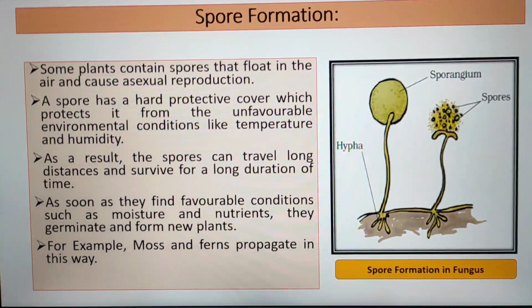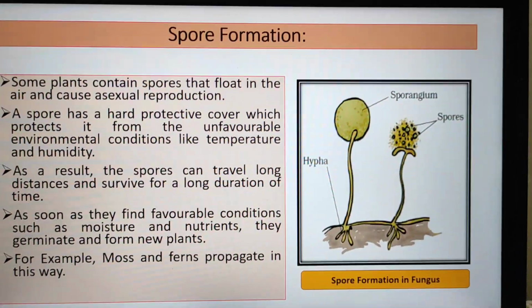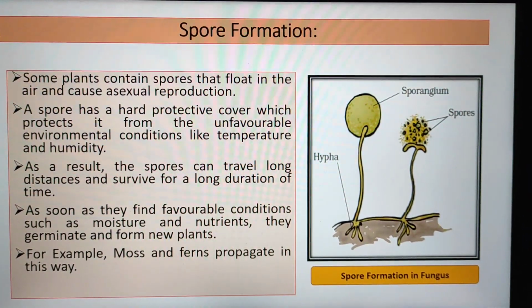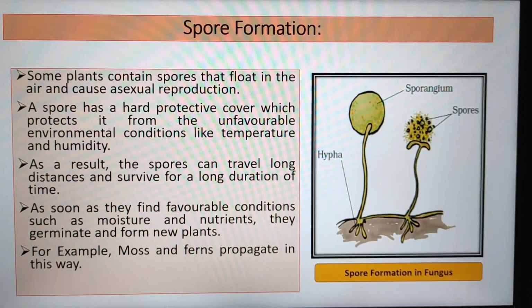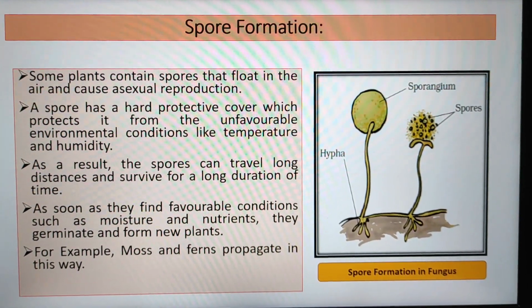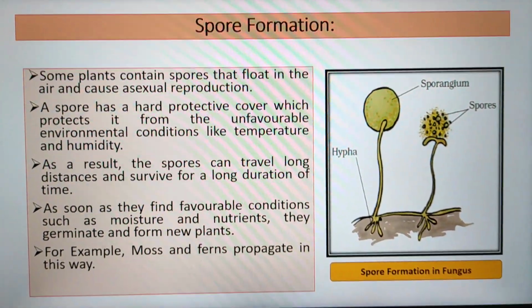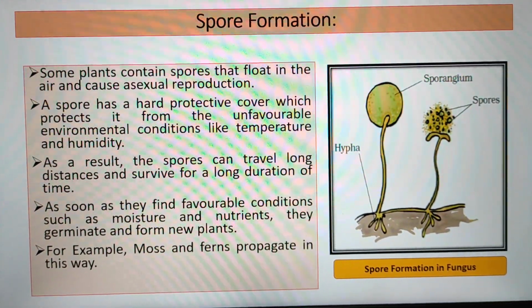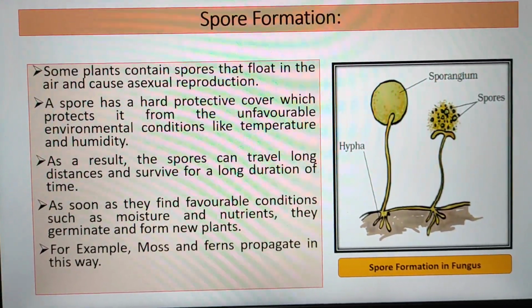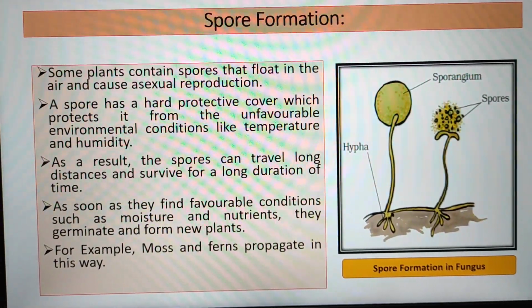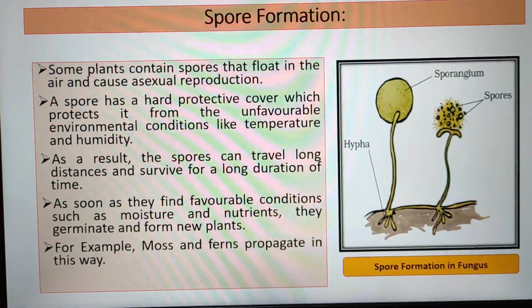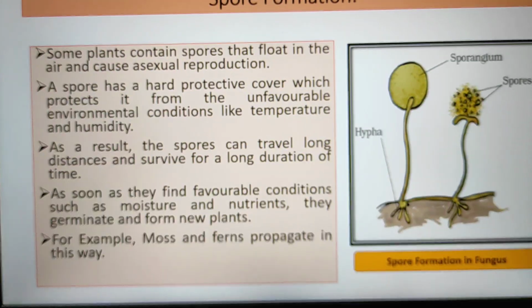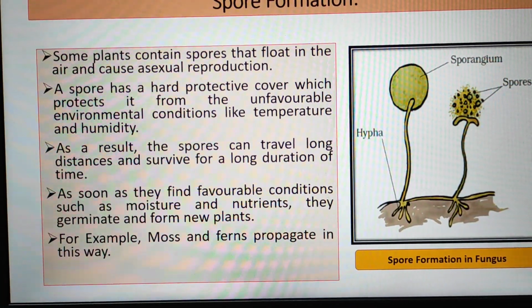Let us read about spore formation. You have already earlier learnt about the fungi on bread. They grow from spores which are present in the air. These spores are very light and can move up to long distances. They keep floating in the air when released. So some plants contain spores that float in the air and cause asexual reproduction.